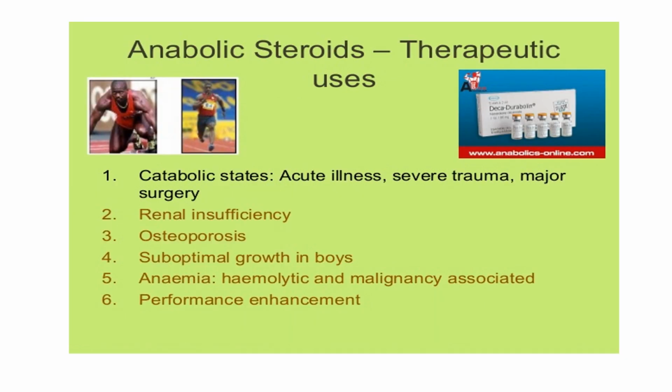Coming to the therapeutic uses, anabolic steroids are used in catabolic conditions like acute illness, severe trauma and major surgery, as they help in increasing appetite and muscle mass. Then renal insufficiency, osteoporosis, since they help in bone formation and mineralization, suboptimal growth in boys, and also anemia, as they help in erythropoiesis, and also performance enhancement.